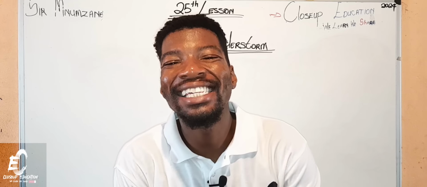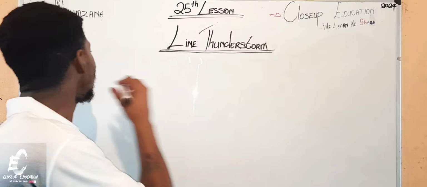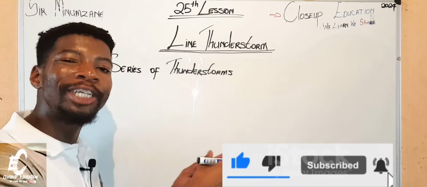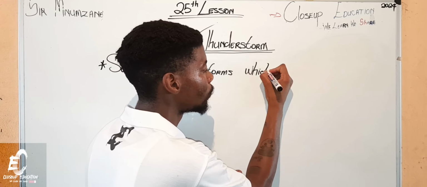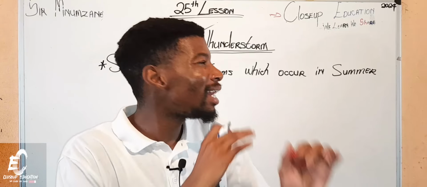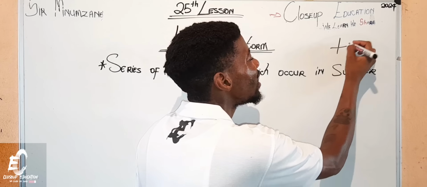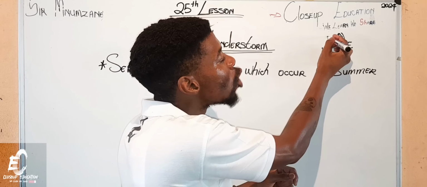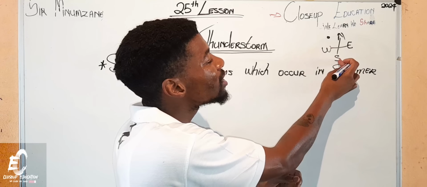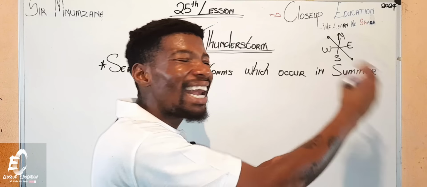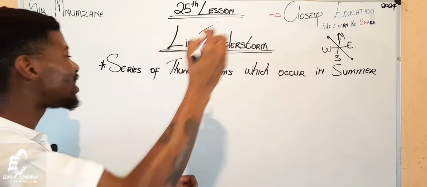Okay, now let's continue. Let's write down our definition. What did I say? I said there are a series of thunderstorms which occur in summer, and they move from northwest. Actually, let's draw a definition to better understand. I said they move from northwest to southeast. This is how they move in a straight line from northwest to southeast.